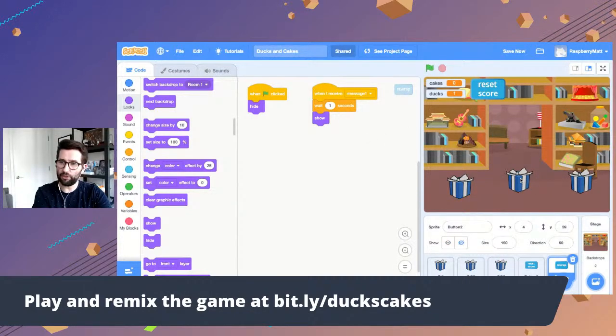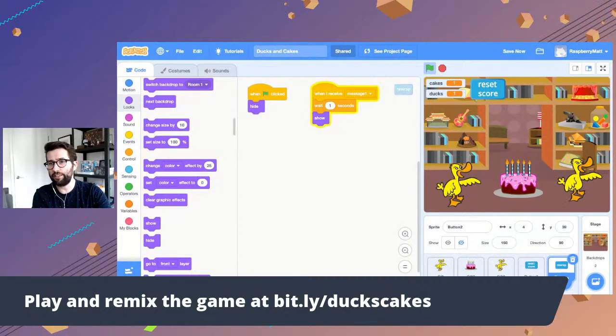We're going to hit the middle gift this time. See? Got a cake finally. Reveal what's in the other gifts, and then the rewrap button appears. Okay. So now we have the button appearing and disappearing.